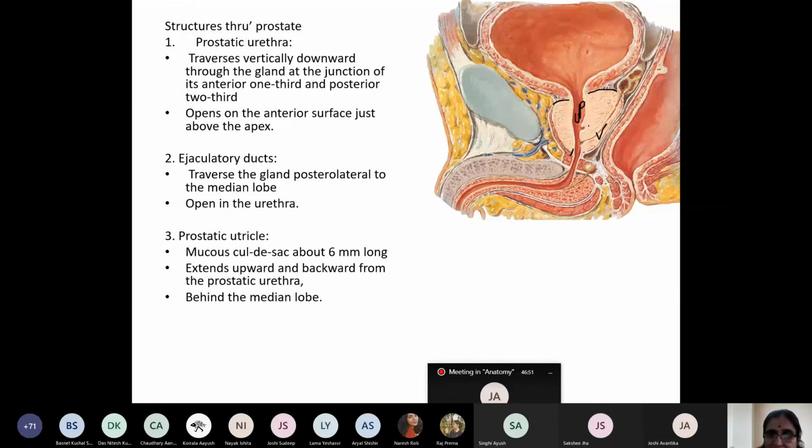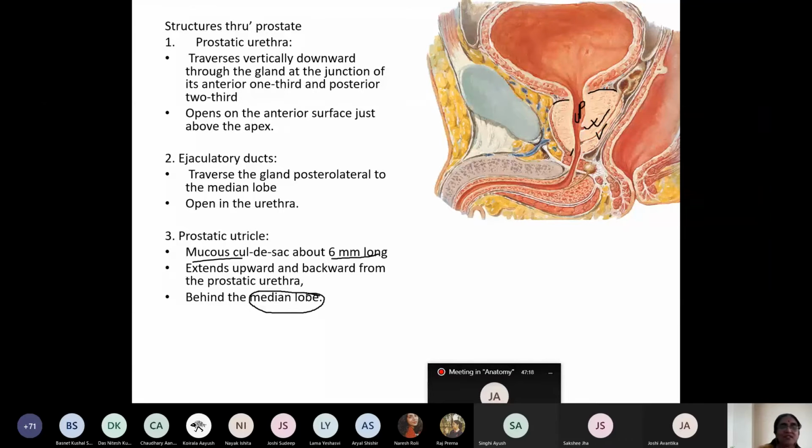Besides that, what is another structure? Can you see this small cul-de-sac? The small cul-de-sac is known as the prostatic utricle. It is a mucous cul-de-sac. It is 6 mm in length. It extends upward and backward from the prostatic urethra. And it lies behind which lobe? I just stated before. Which lobe? Median lobe.